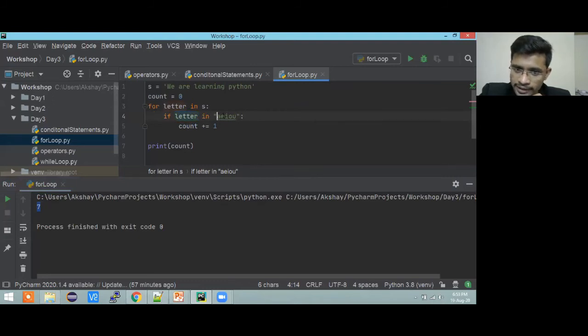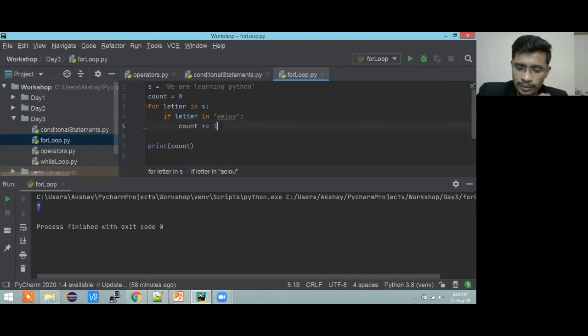Again it is an iterable operator. You can use a list as well, but in a list you need to give A, comma, E, comma, I, comma, O, comma, U. So that is not recommended actually. Go with the string directly. Now if it is present, like suppose in the second iteration we are getting E. E in this particular string, E is present, right? So this whole expression will return true, and we will be increasing the count.